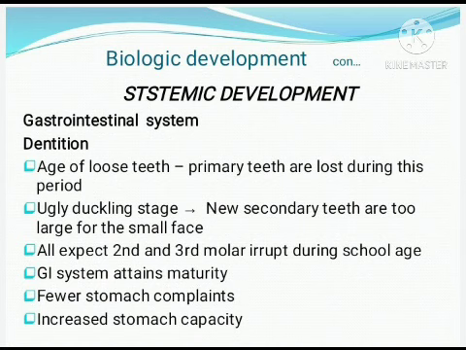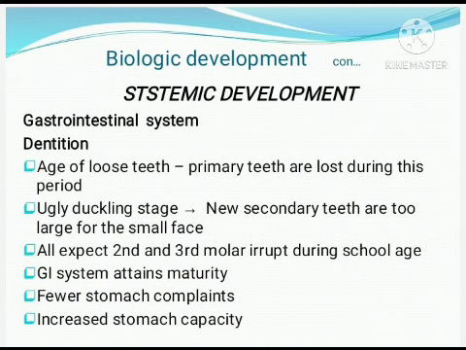So it is an age of loose teeth. Otherwise, it is called the age of the ugly duckling stage. During the school age itself, except the second and third molars, almost all primary teeth will be lost, and secondary teeth eruption happens.